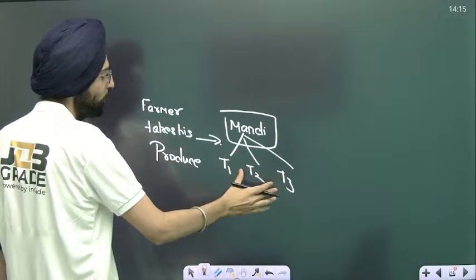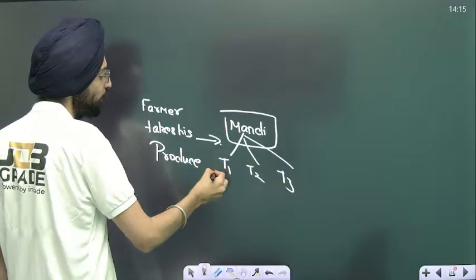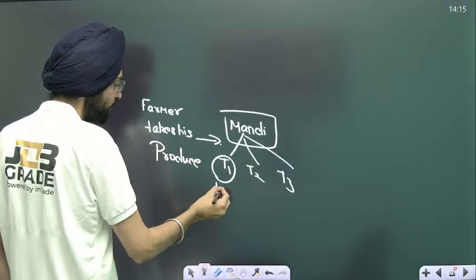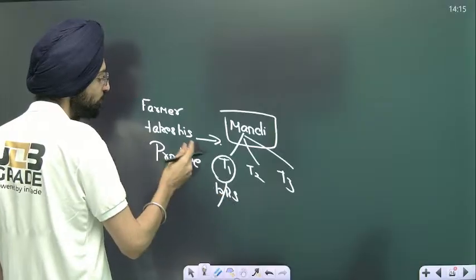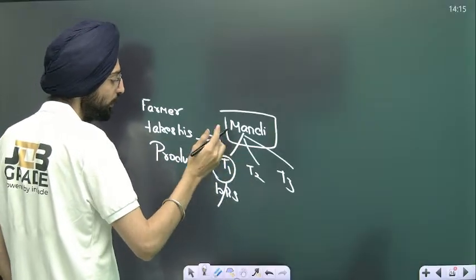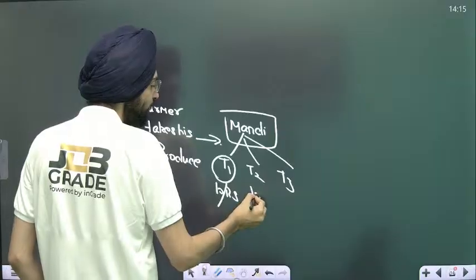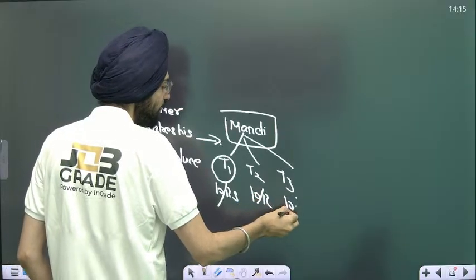Now they put out a bidding for this produce. Say, for example, T1 says, okay, let me give you 10 rupees a kg. Of course, the farmer would sell to whoever is offering more. T2 would say, okay, I'm also paying 10 rupees a kg.